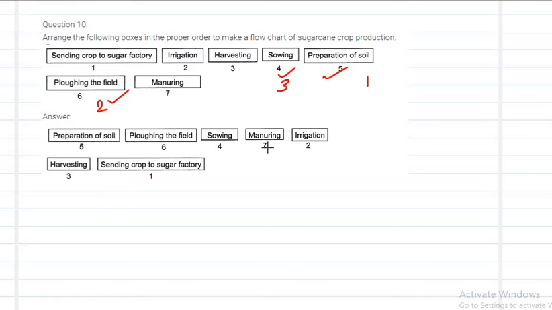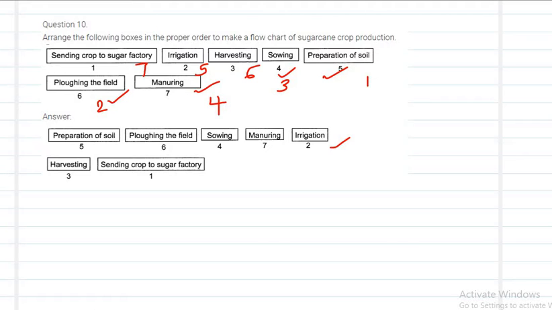That is third. Next, you will do manuring. By adding extra nutrients to the soil, you will get good crop yield. So, that is the next method which you have to do. Next, you have to do irrigation. Irrigating, watering the crops you have to do. That is the fifth one. Next, harvesting. Next, sending the crop to the sugar factory. Like this, you have to arrange.